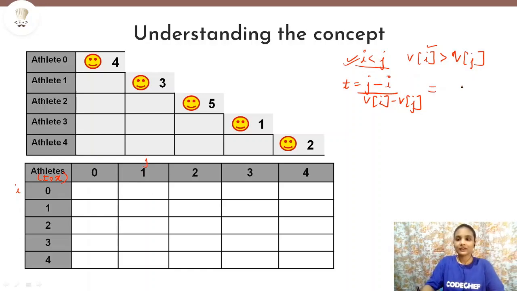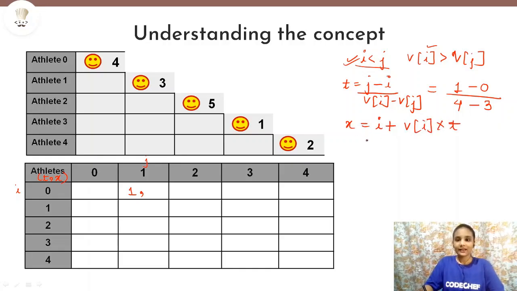Let's put in the values. j is 1, i is 0, and v of i, the velocity of athlete 0, is 4, and the velocity of athlete 1 is 3. So the time will come out to be 1. Now we will calculate the distance at which they will intersect. The distance can be calculated with this formula: i plus v of i into t.